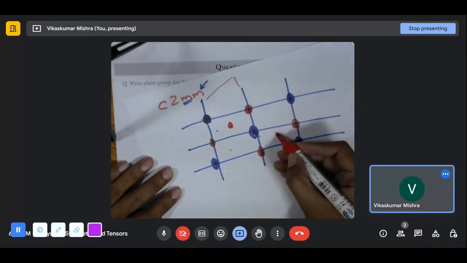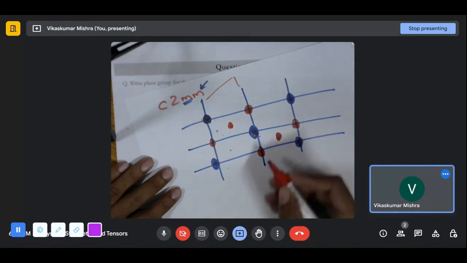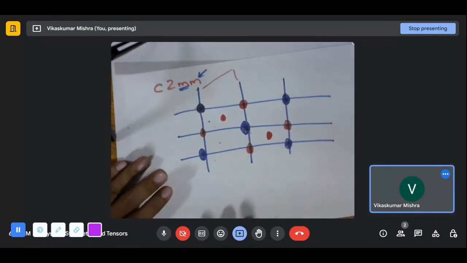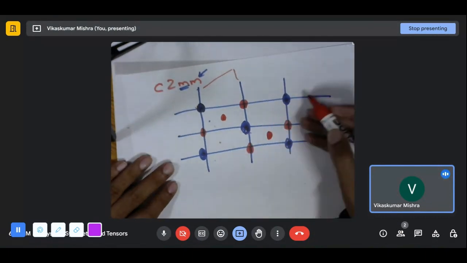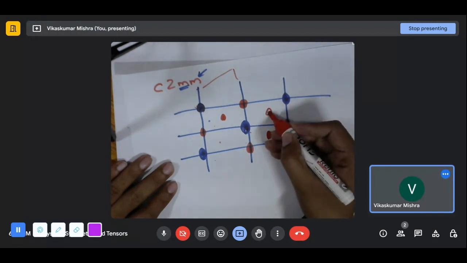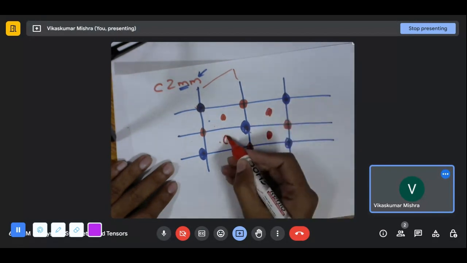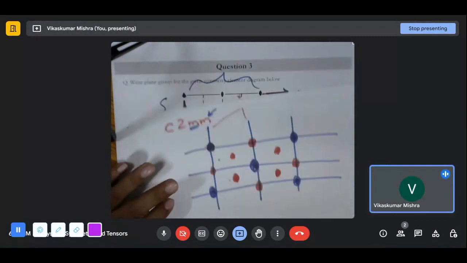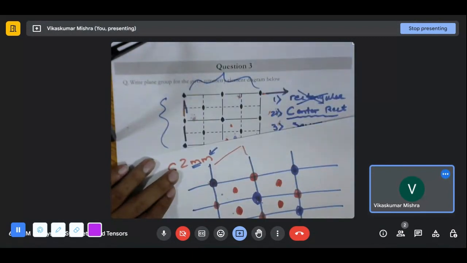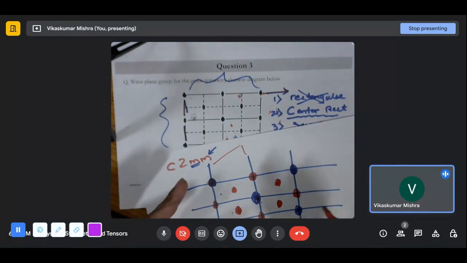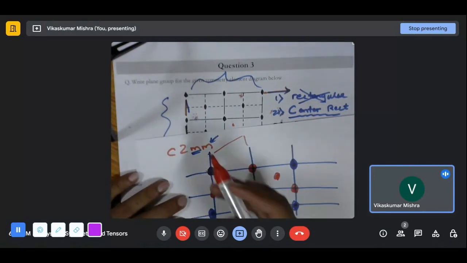A twofold will be created, and so along this also. With that we can see that we have covered most of the part, and this is representing these particular symmetry elements.